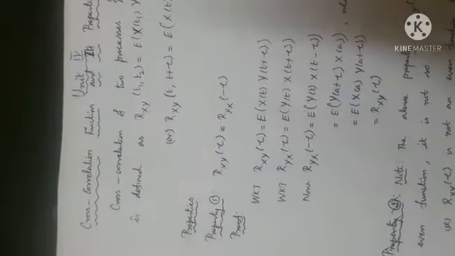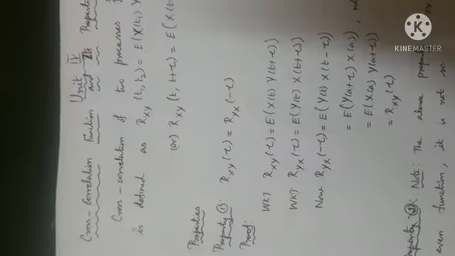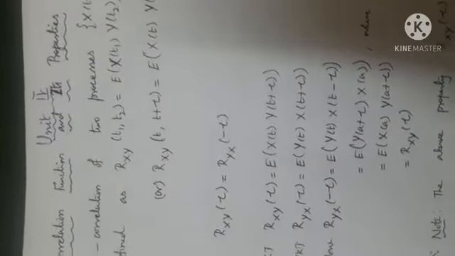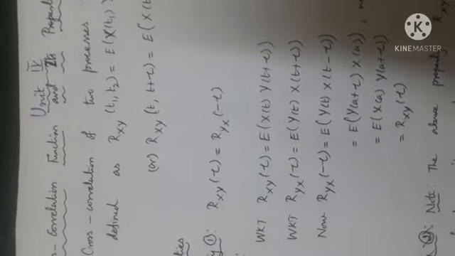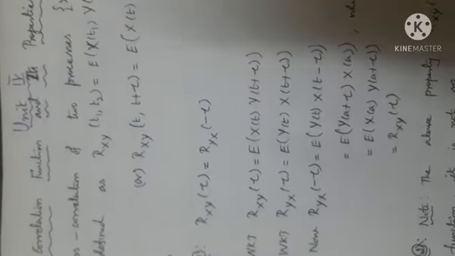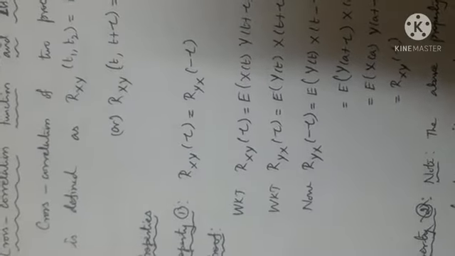Dear students, it is another second heading of our 4th unit: cross correlation function and its properties. You know, first heading is autocorrelation function and its properties. And this cross correlation function and its properties, we have already studied in 3rd unit but without proof. Here we shall see some properties with proof and some properties without proof.